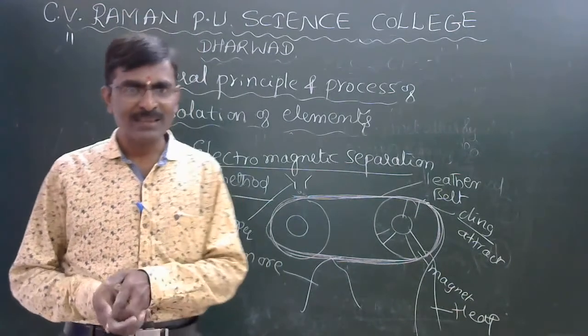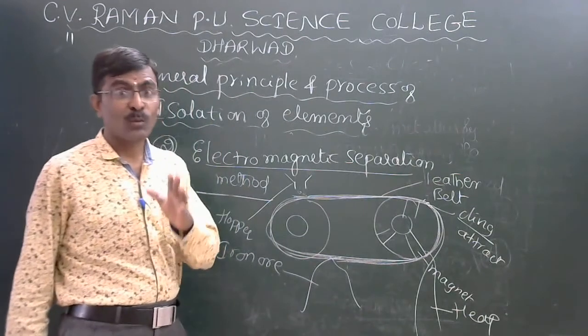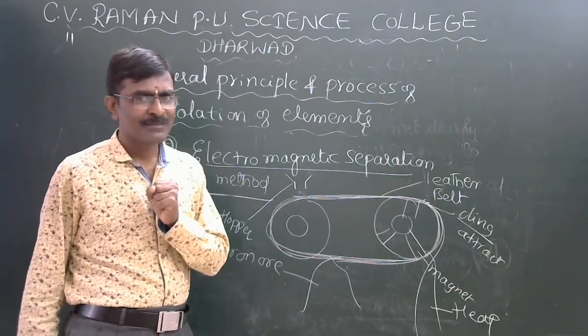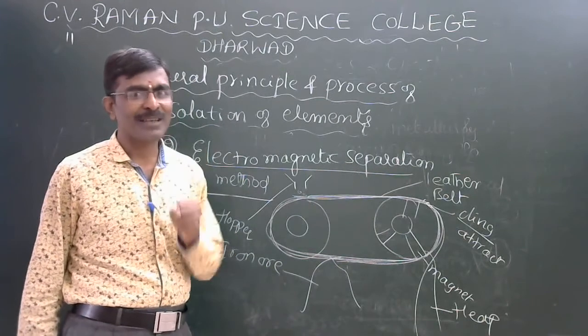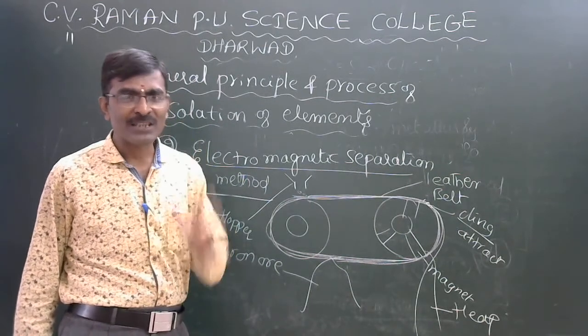So there are two main processes we have been taught now. One is the hydraulic classifier method, and another is electromagnetic separation.